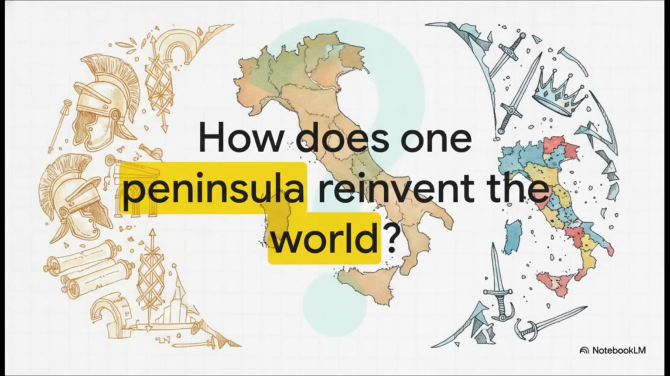Okay, to really get our heads around this massive 3,000-year timeline, we have to look at Italy not just as a country, but as a giant pendulum. If you track the history of the Italian peninsula, it is constantly swinging between periods of total absolute unity and eras of fierce, chaotic fragmentation. And the wild part, both of these extreme swings produce some of the most important developments in human history.